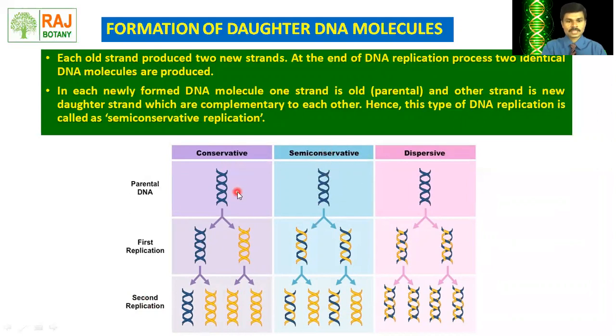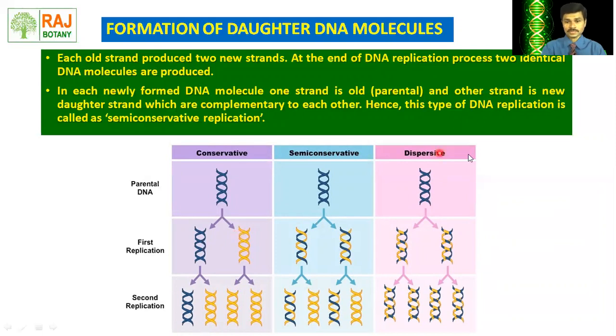Then conservative replication: after the first replication, two DNA molecules are formed, no doubt, but one DNA molecule has the parental strands and the other DNA molecule is completely new.